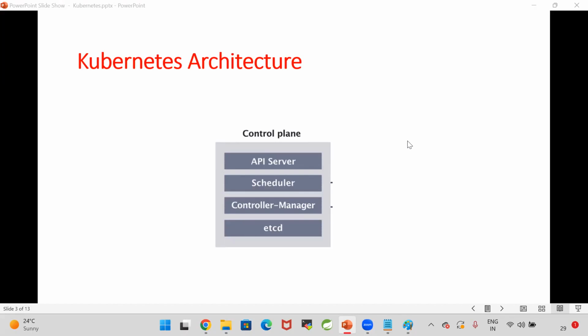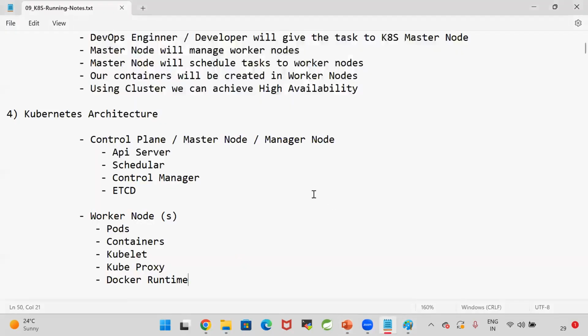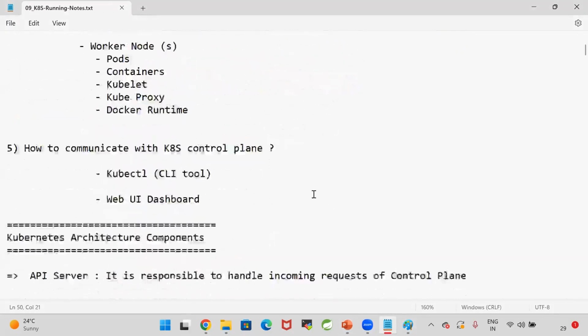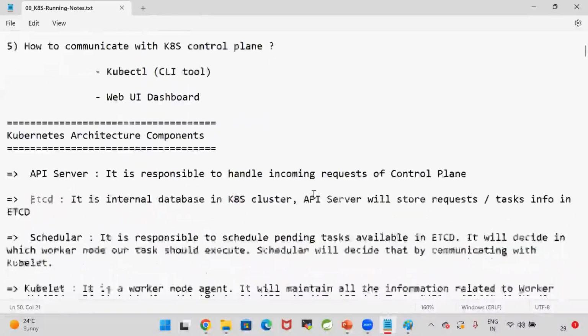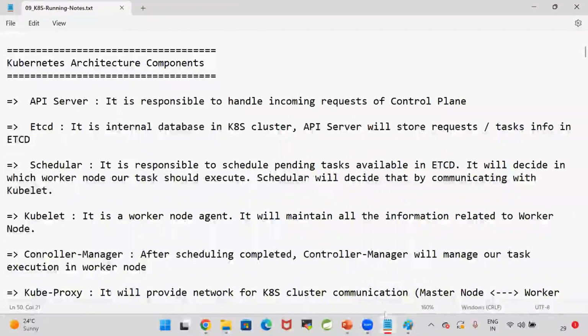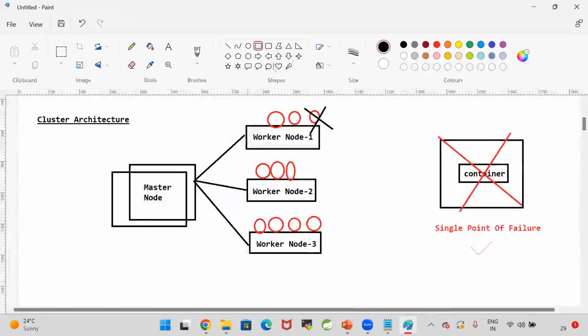So what is this API server? When I want to deploy my application on the Kubernetes cluster, I will send a request to the control plane. Here I'm a DevOps engineer. To run my application, I will create a Docker image and give it to the Kubernetes control plane.